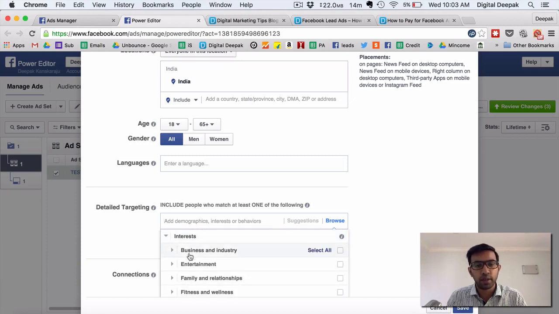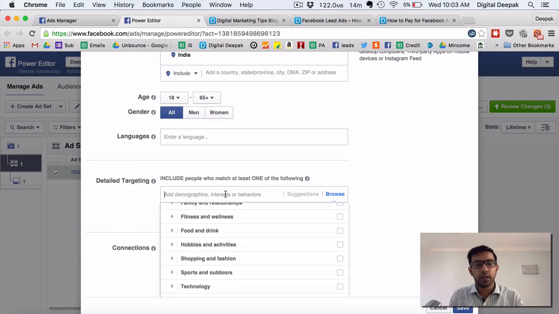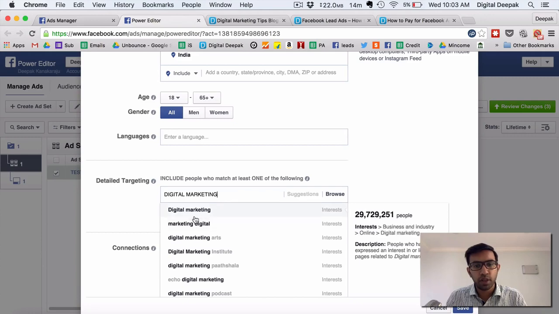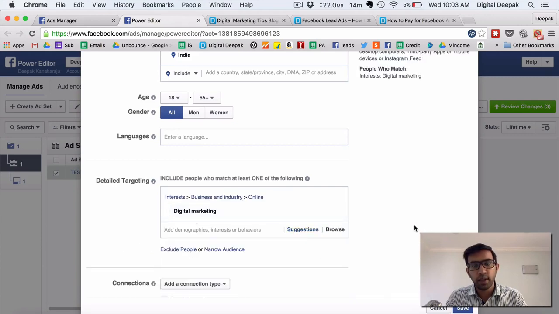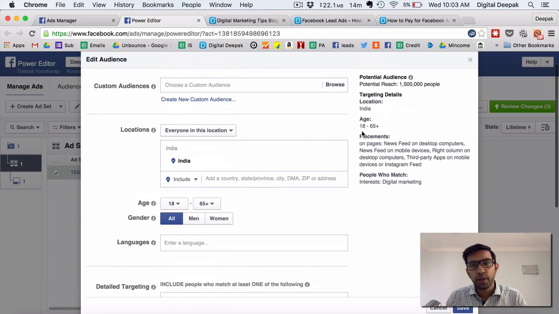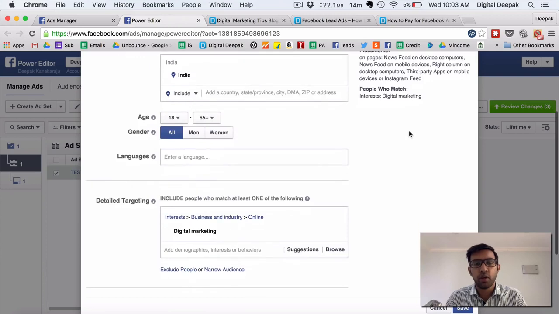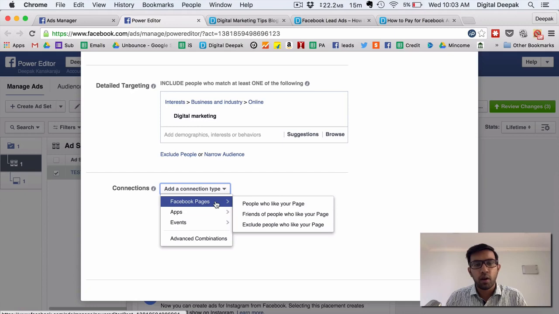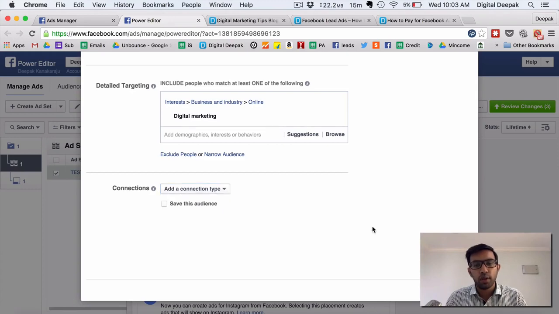So if I go into interests, or I can actually search for it. So let me search for digital marketing. So here Facebook says that in India, 18 to 65 years, there are 1.5 million people who have shown interest in digital marketing through one form or another. Either they liked a page related to digital marketing, or they mentioned it on their profile somewhere. So connection type, I can also select people who like my page, friends of people who like my page, or exclude people who like my page. So all these options are there.